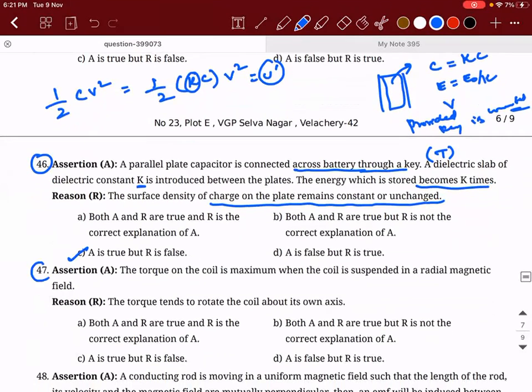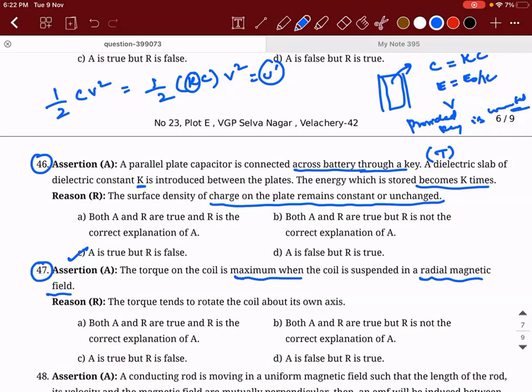47. The torque on a coil is maximum when the coil is suspended in radial magnetic field. What do you mean by radial magnetic field? So this radial magnetic field comes in which concept? Where did you hear this word? Radial magnetic field. It comes in the case of a galvanometer. Correct? So why is it radial? This used to be a very famous question when there was subjective. Why is there a radial magnetic field present in a galvanometer? Can someone answer it?